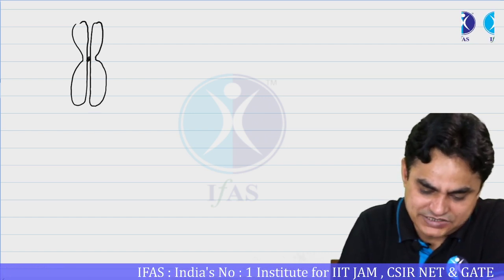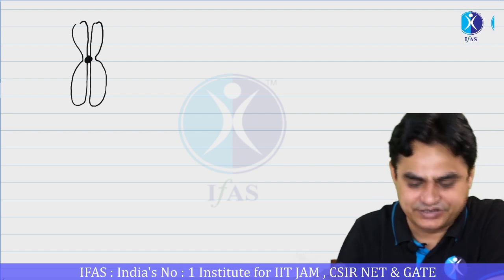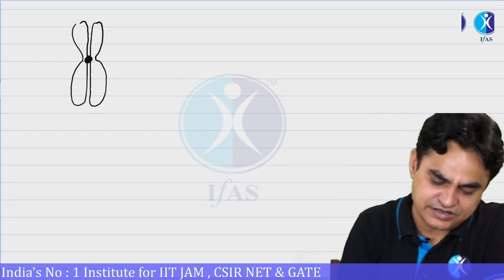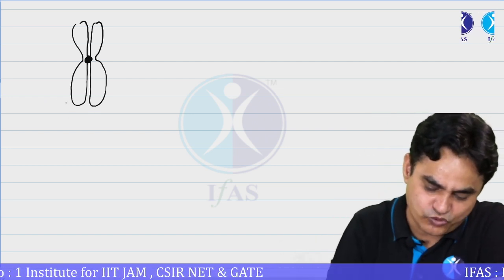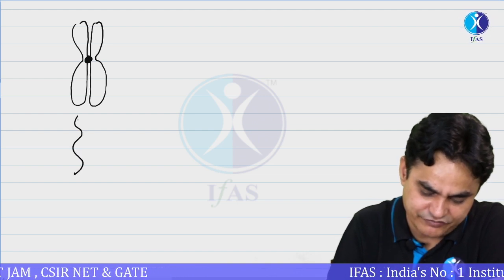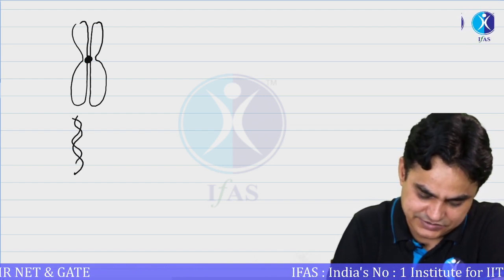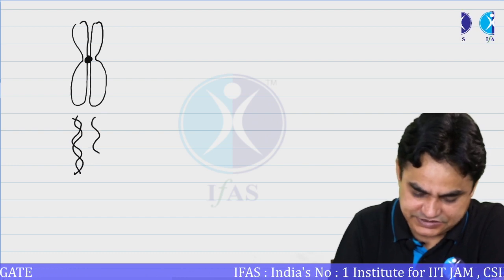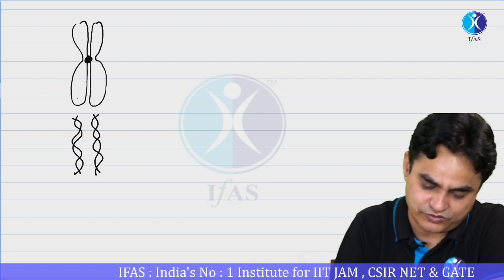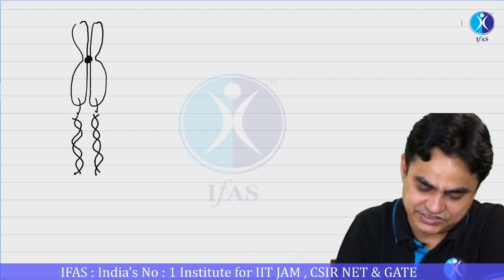These are the 2 chromatids linked at the centromere. Is it clear? And we know that each chromatid has 1 double-stranded DNA molecule. So for our simplicity, we are now drawing this like this. This is the case, that each chromatid is having a double-stranded DNA molecule. This is present in this, this is present in this.